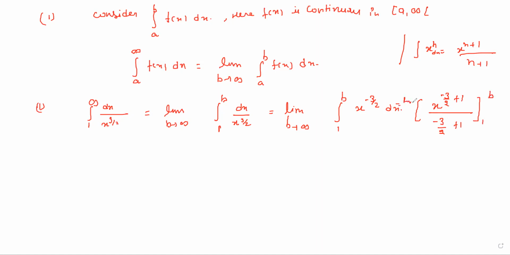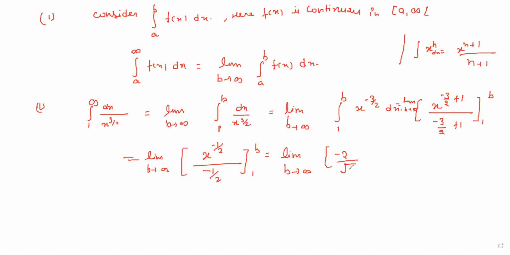And also here limit b tending to infinity. Now we put the value. First we can simplify it, so it will come x to the power minus half upon minus half, from 1 to b. So we can write limit b tending to infinity, this 2 goes to the upper side, so we write 2 and this is square root of x, and the limit is 1 to b.